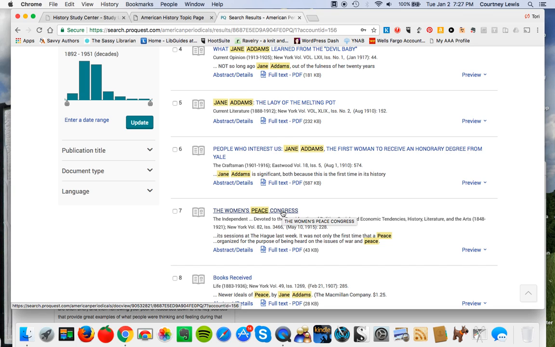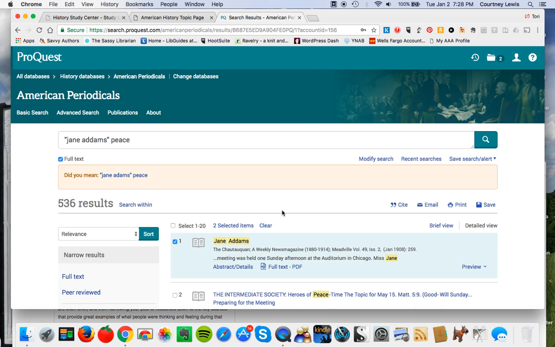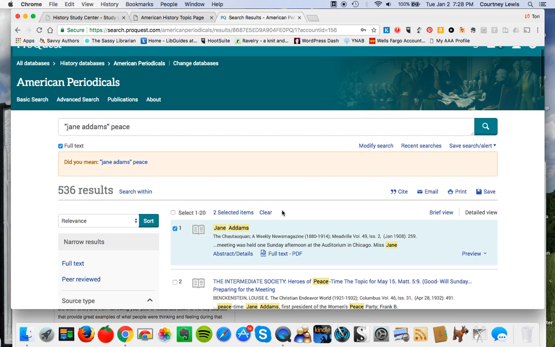So this is what I mean about the importance of really reading so carefully and seeing those terms that keep coming up and seeing if it's a thread that interests you, because now maybe I'm going to have a working thesis that has to do with the fact that Jane Addams transitioned from working in settlement houses and helping immigrant populations with a specific perspective into more global issues of peace. And that could be kind of an interesting thing to work at and see how I can hone that and prove something. That could be really interesting.